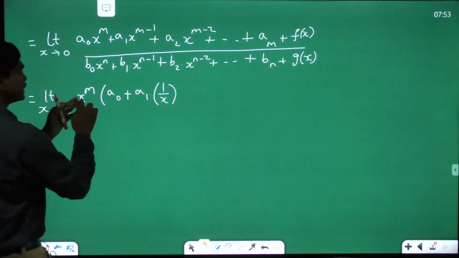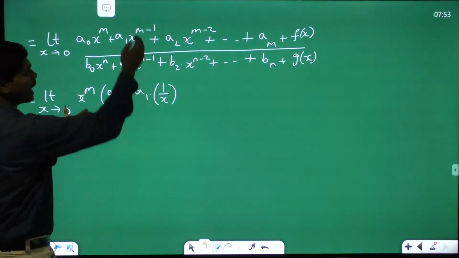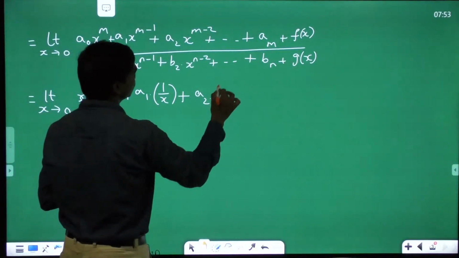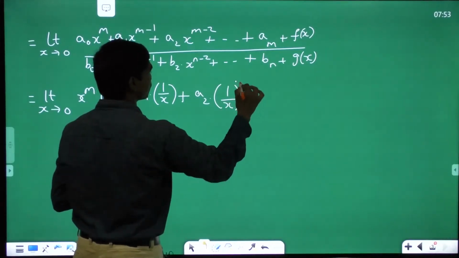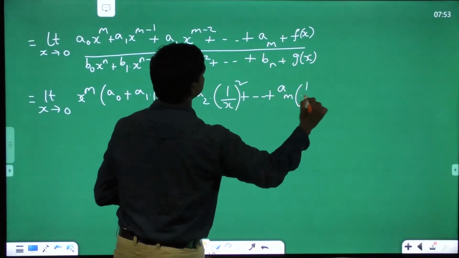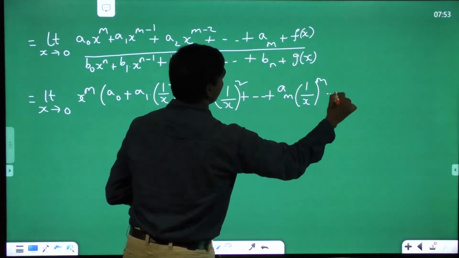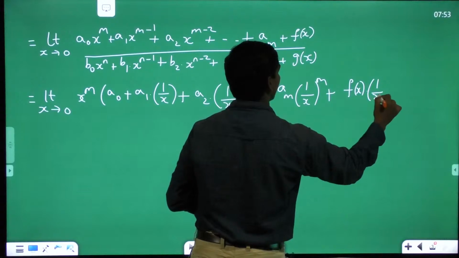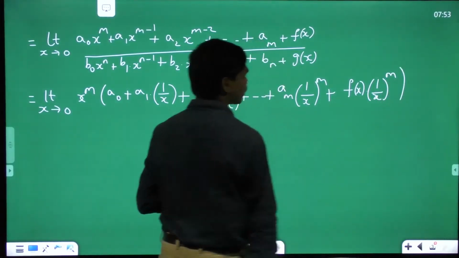Because this x power m, when divided by x, gives x power m minus 1 again, so no problem. Plus a2 into 1 by x whole square, and so on, plus am into 1 by x whole power m plus f of x into 1 by x whole power m. This is what we have here.